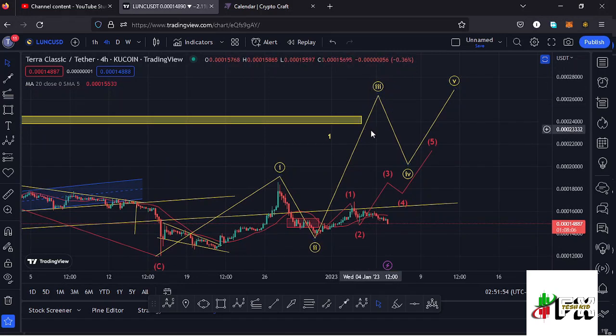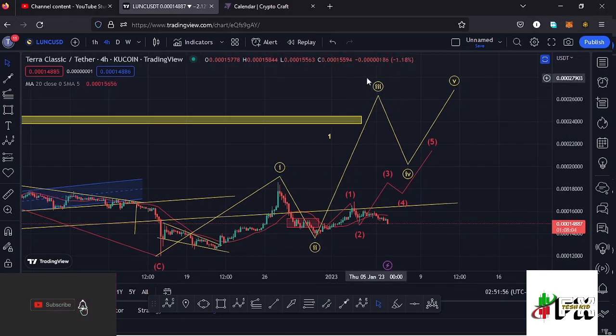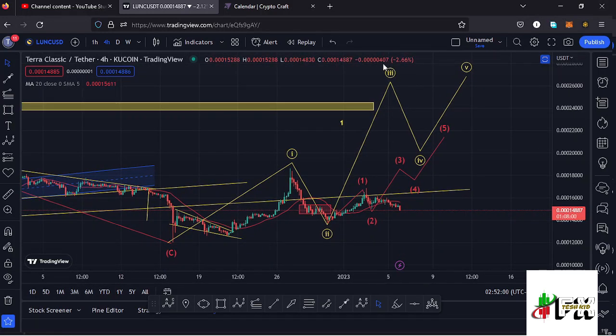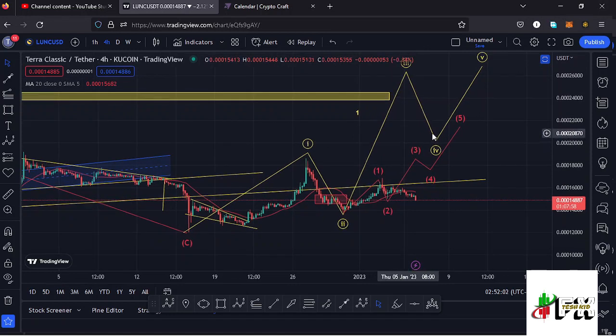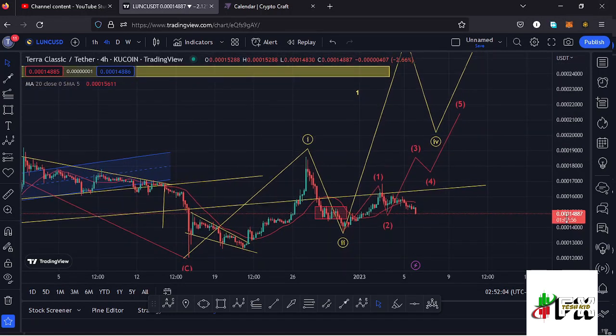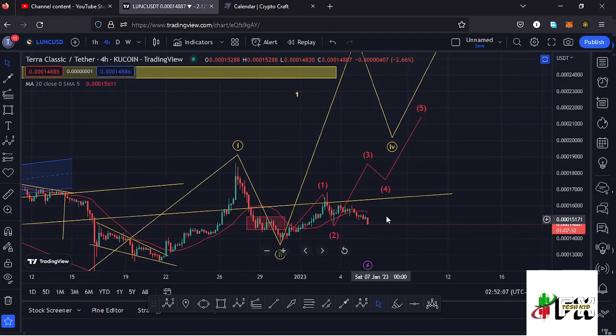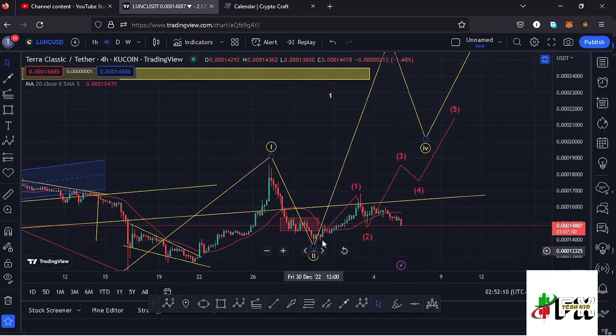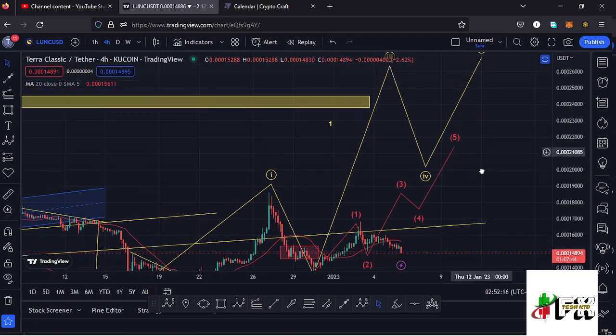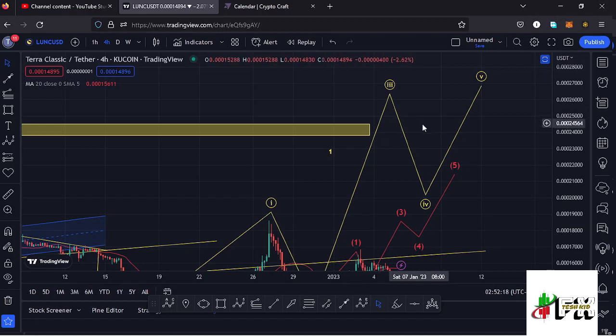And before I sketch out a minimum target area to the upside in the formation of this wave 3, I want to get into the details of the formation of a wave 3, which is an impulsive wave. And because of its impulsive nature, we also expect to see fractal waves in formation within that wave 3, and we are seeing such a structure right here, having these as the first wave to the upside, then a wave 2, then I'm expecting a wave 3, and then a wave 4, and then a wave 5 to complete the formation of this wave 3 to the upside.